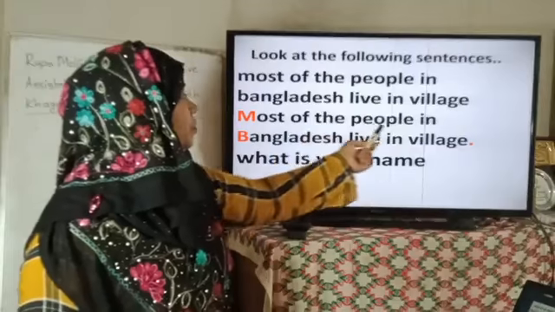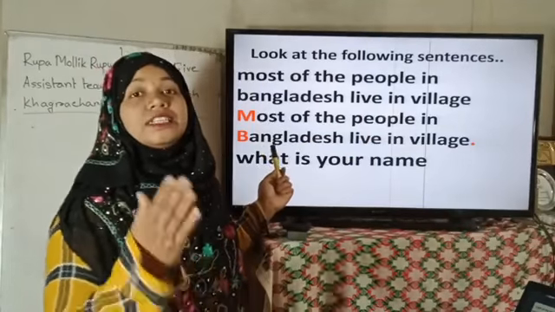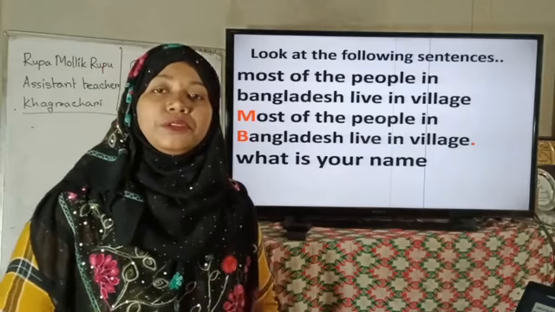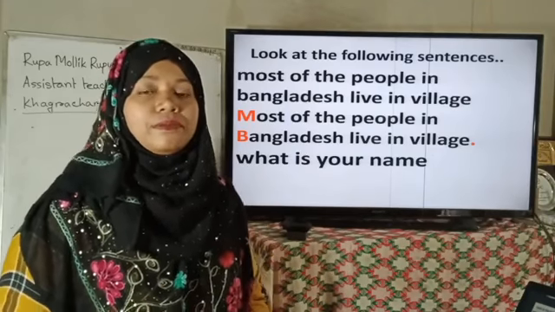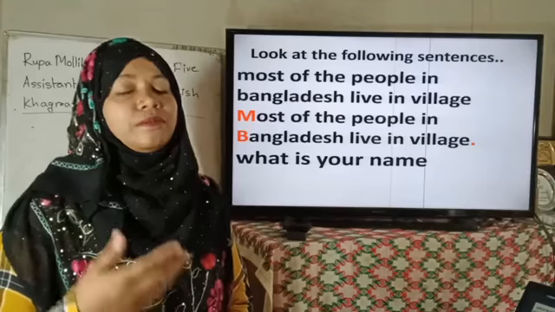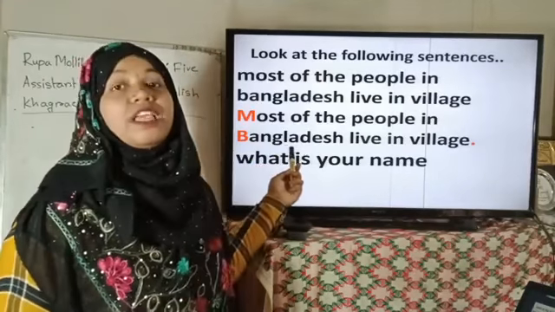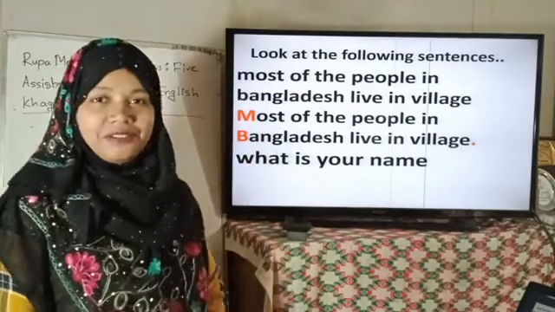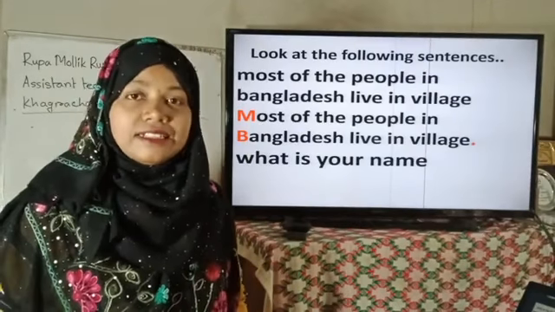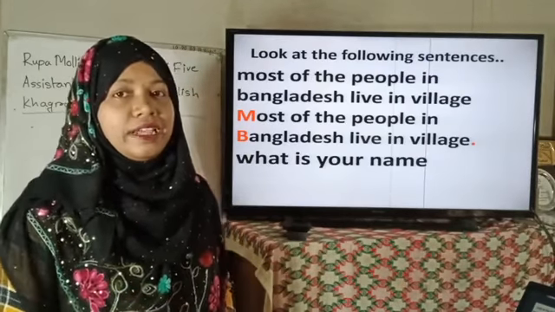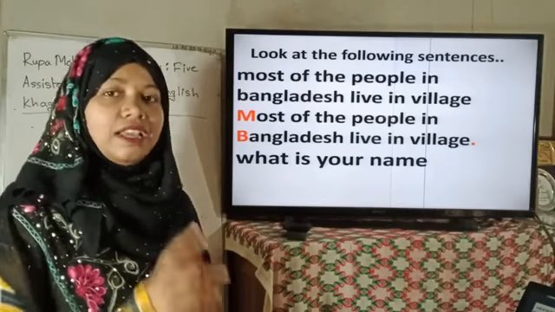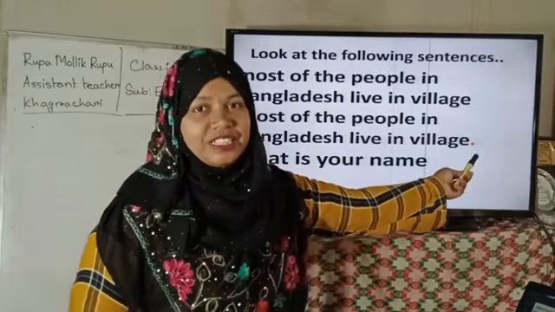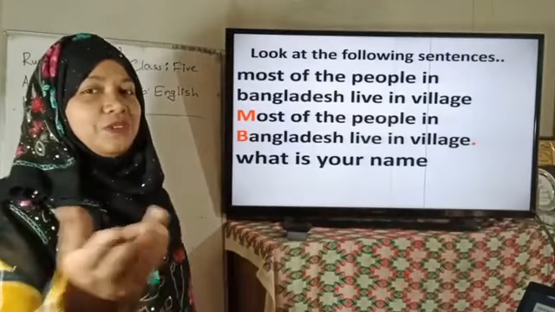Okay. Most of the people in Bangladesh. Dear students, Bangladesh is the name of our country. We know we have to write a name with a capital letter. Bangladesh is the name of our country, so we have to use capital B at the very first. And this is a sentence, and when the sentence is complete, at the last we have to use a punctuation mark, and we use a full stop here, right? Maybe it matches with yours.